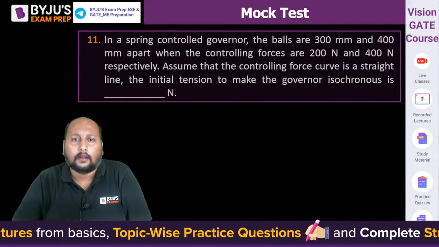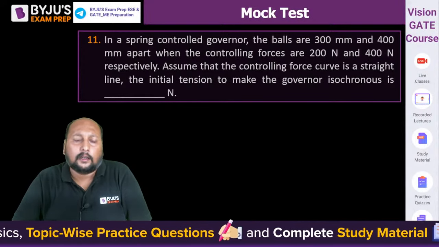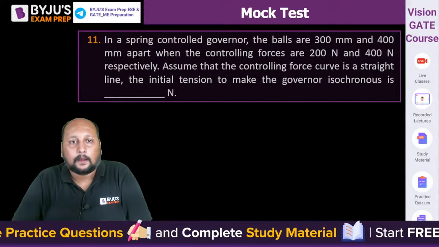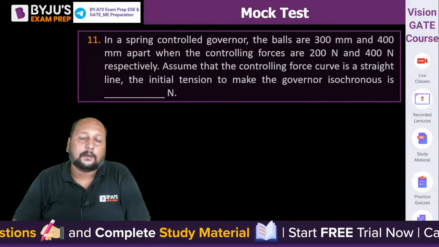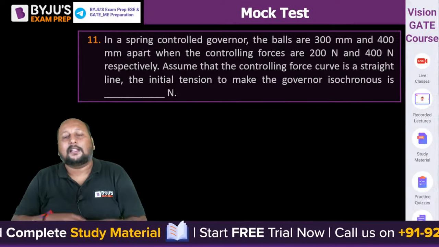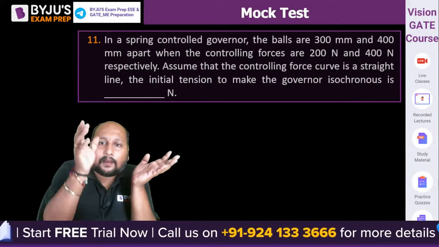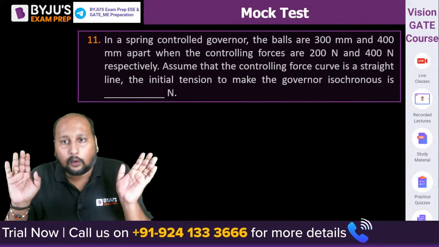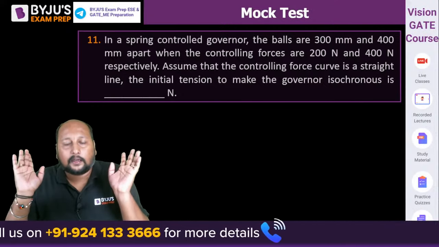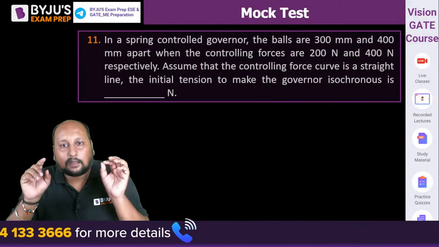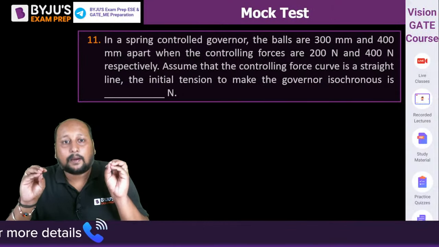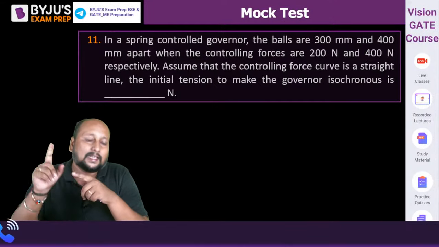स्प्रिंग कंट्रोल्ड गवर्नर, इसमें देखो एक चीज ध्यान रखना, वैसे तो इसमें एक स्टेटमेंट मिसिंग है, राइट? If they are saying that the balls are this much apart, that means the radius of rotation will be half of that. Okay, then radius of rotation will be half of that. But here there was statement that the balls are 300 mm and 400 mm apart from the axis of rotation. So that is the direct radii.